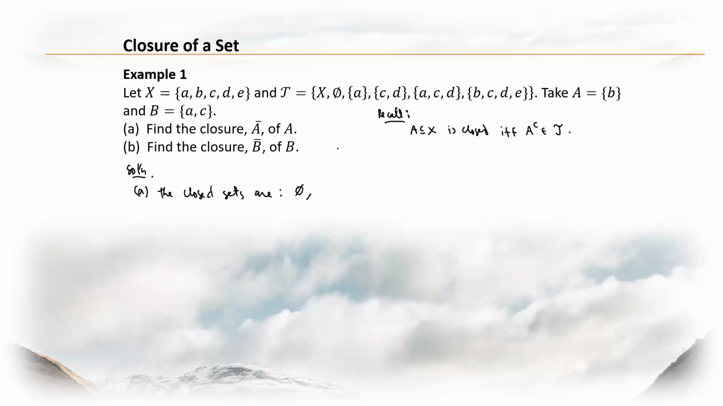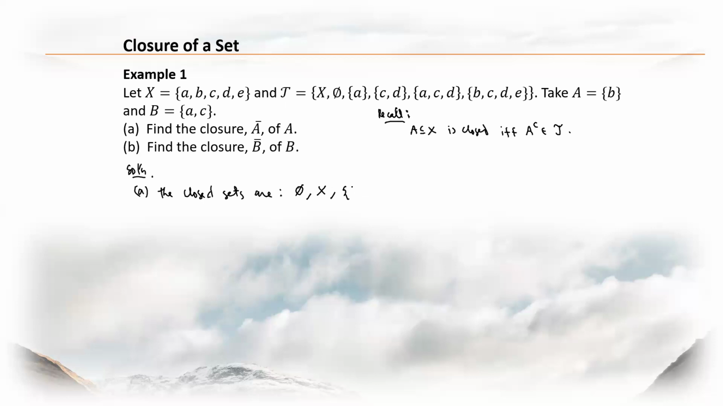The empty set is an element of tau. So the complement of the empty set is X. So X is closed. I mean, the empty set is open because it's an element of tau, so its complement, which is X, is closed. Then the set whose only element is a is again open. So therefore, its complement must be closed.